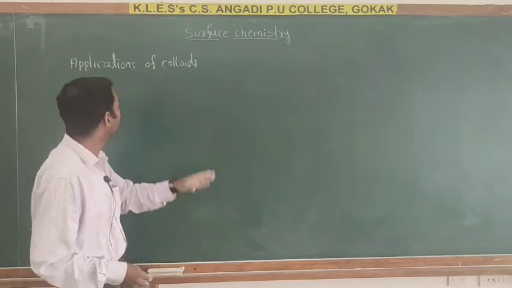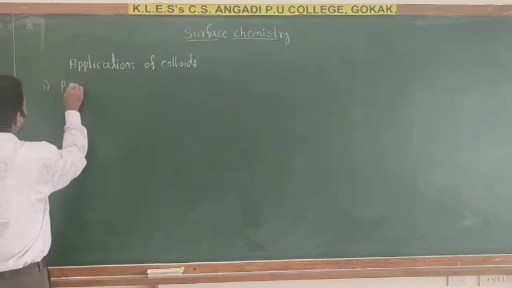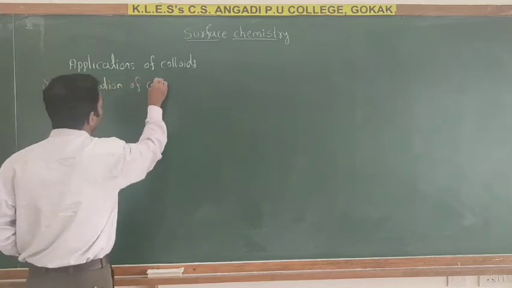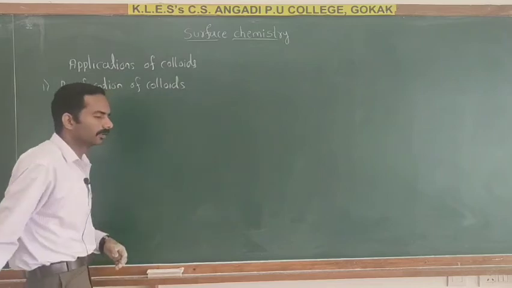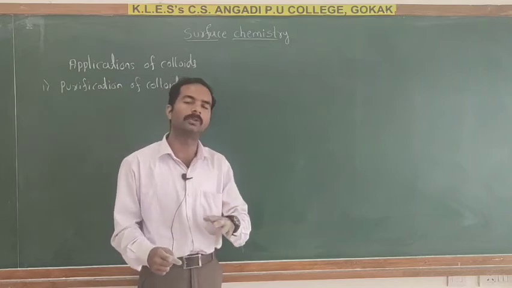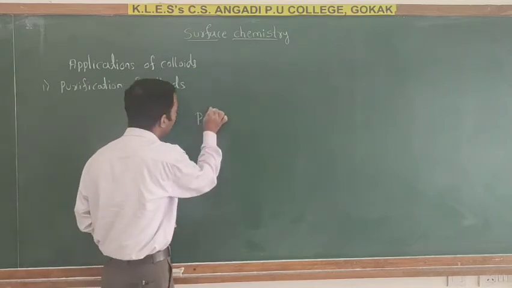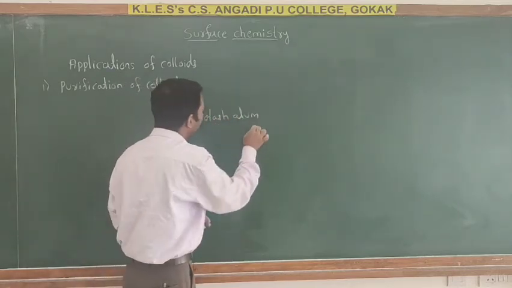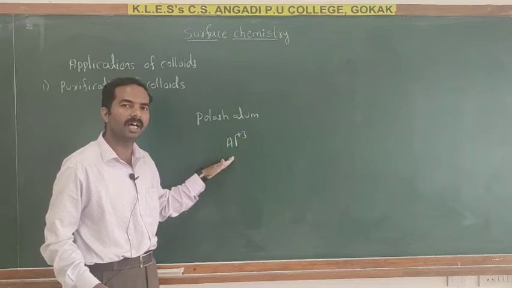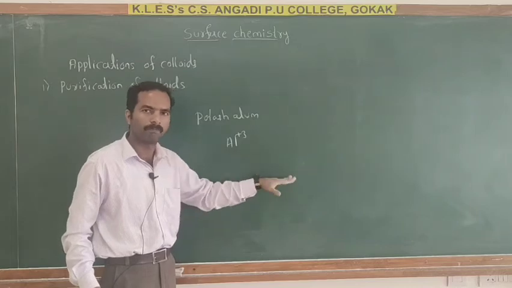So next we move towards the applications of colloids. So first one, purification of water. So here muddy water contains negatively charged colloids. By adding a small amount of potash alum, which furnishes Al+3 ions, these ions coagulate with the clay particles.